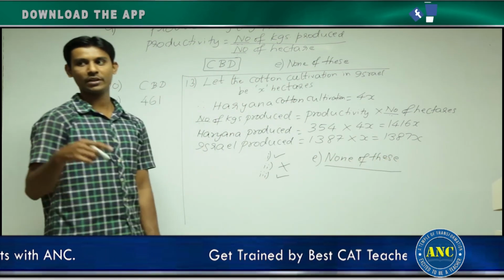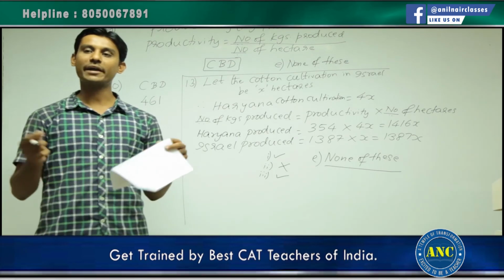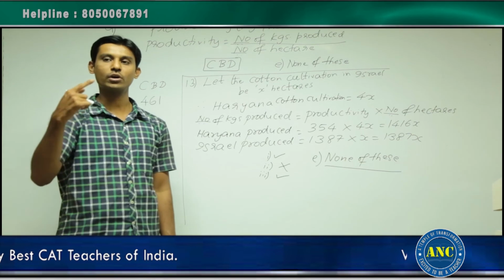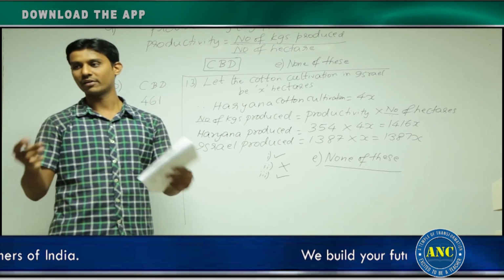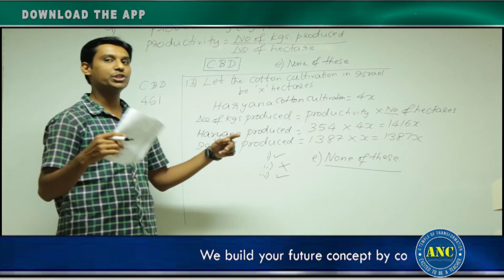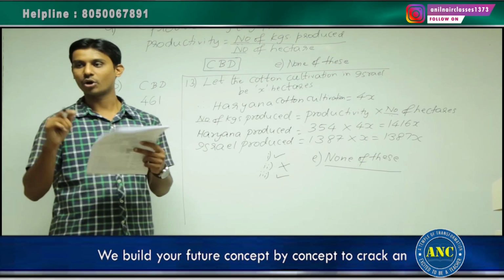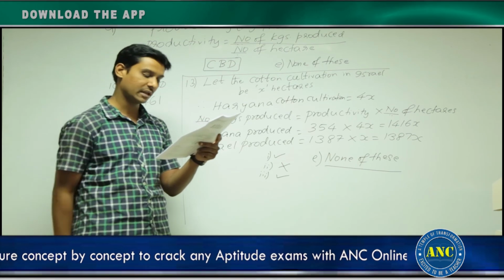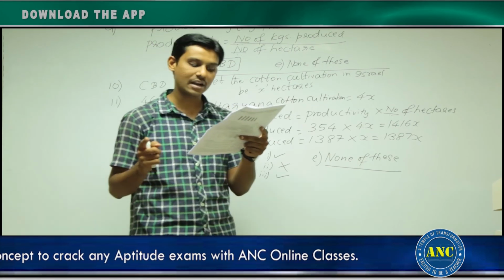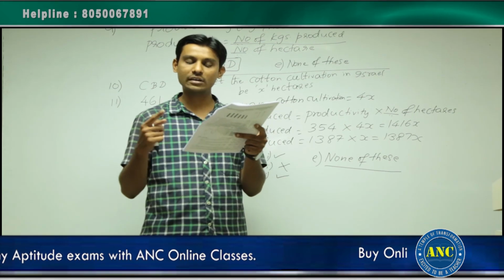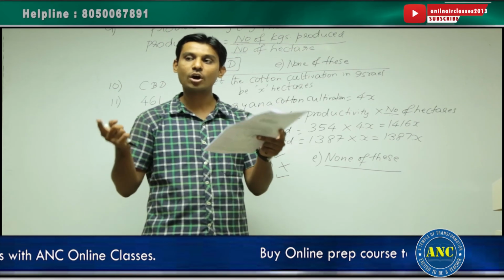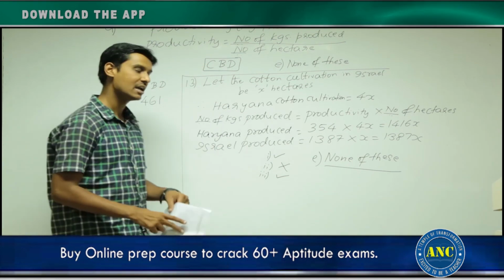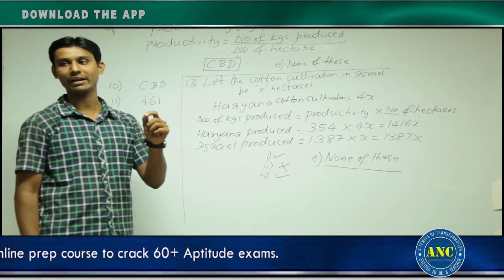Right? Some other student might ask: how will you identify that Haryana is one of the states of India? That is your assumption, according to social studies or whatever it is. But how can you assume that Haryana is a state of India? It is not an assumption. It is given in the graph, and it is also said in the question. Please read the question carefully. It says the total number of hectares under cotton cultivation in Haryana state of India. That means Haryana is a state of India. It is clearly mentioned in the question. It is not our assumption.